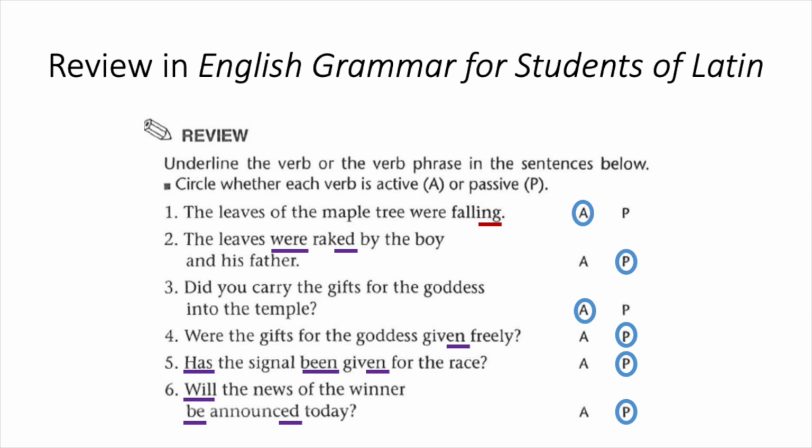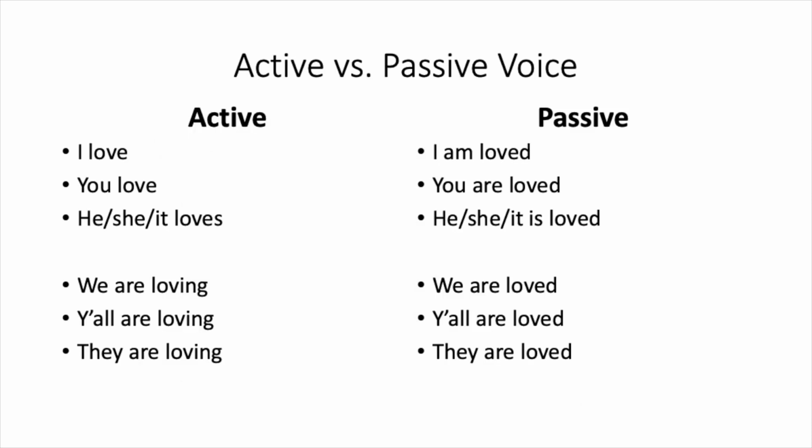So really the best way to figure out if the verb or verb phrase is active or passive is to look at whether the action is happening to the subject or if the subject is doing the action. To make that point a little bit clearer, let's look at the verb "to love." In the active, we can say I love, you love, he, she, or it loves. In the passive, for those same persons and numbers, you could say I am loved, you are loved, he, she, or it is loved. So the passive has that -ed form and the helping verb "to be."